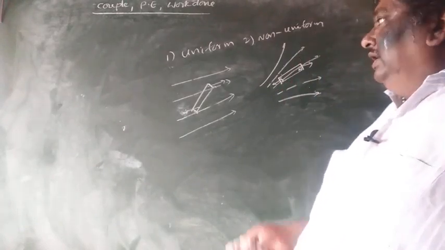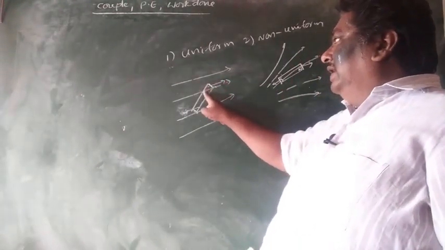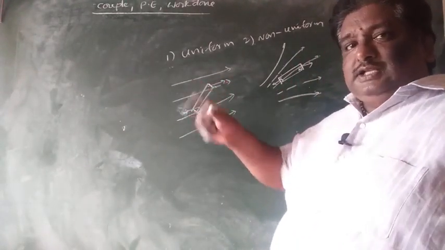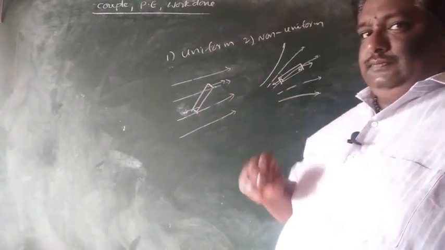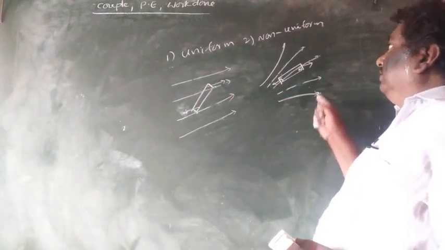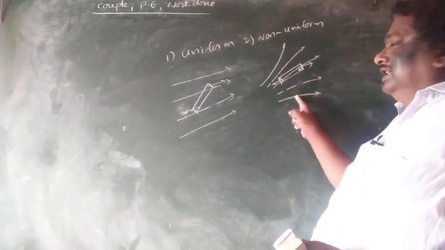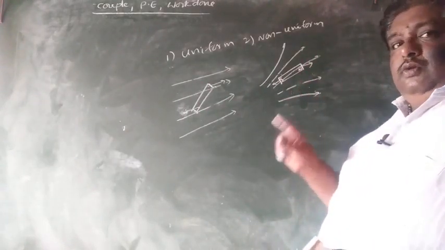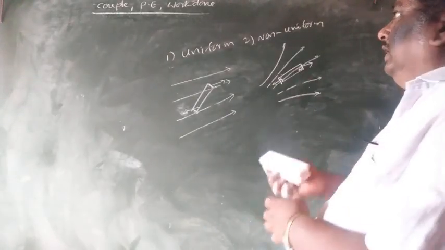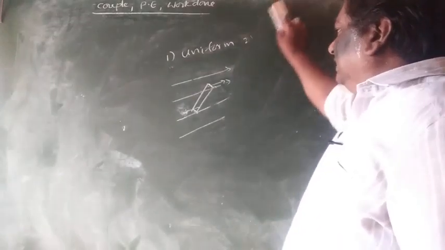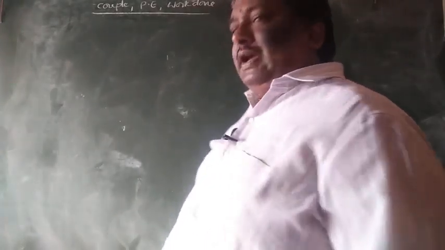Therefore, when a bar magnet is suspended in a uniform magnetic field, it experiences no net force, but it experiences torque. Whereas when a bar magnet is suspended in a non-uniform magnetic field, it experiences both net force as well as torque. Right. How much torque will be generated in case of uniform magnetic field? Let us see here.